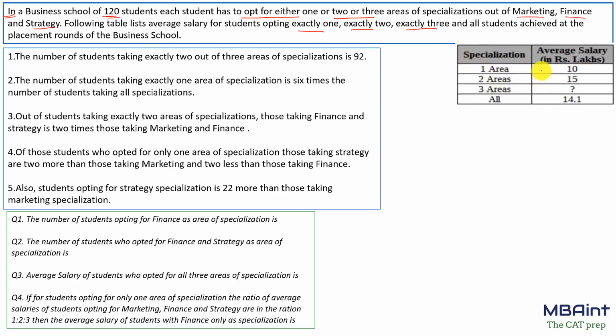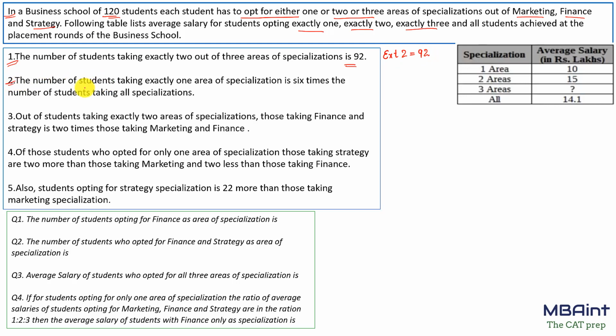So the average salary of the students for one area of specialization, or exactly one region that we usually say, and similarly for exactly 2 and exactly 3 and overall. So these are the average salaries. Now let's see what further information we have. First point says that the number of the students taking exactly 2 out of the 3 areas of specialization is 92. So this is nothing but exactly 2 is 92.